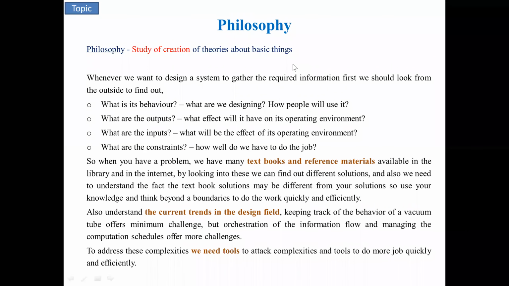Another simple topic. This is a general topic, so students can come up with your own ideas. If they ask in the examination, give me the philosophy of embedded system, you can develop your own ideas, like I'm going to develop a complete embedded system.